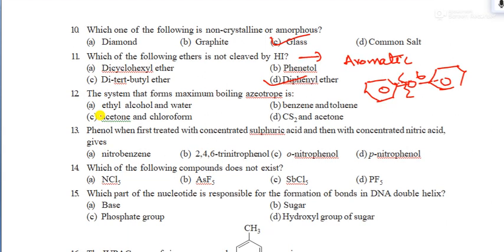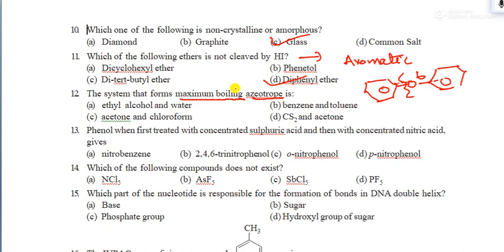Question number 12: the system that forms a maximum boiling azeotrope. Maximum azeotrope means maximum boiling point mixture. Maximum boiling point means what happens there? It needs more temperature to boil.